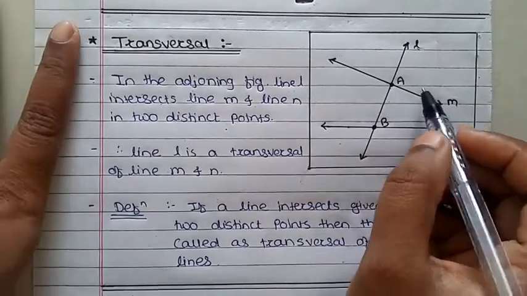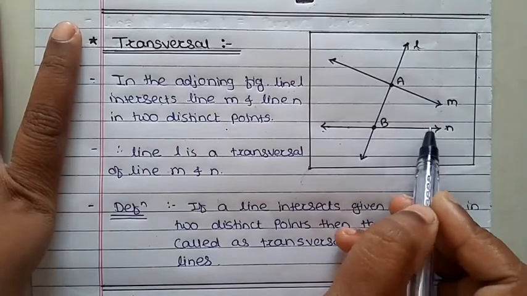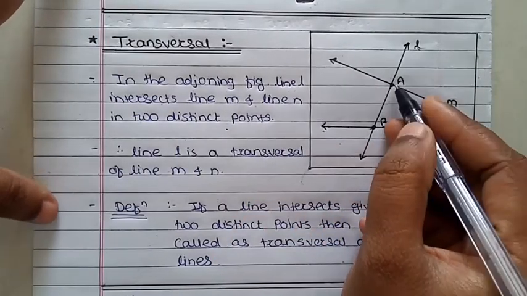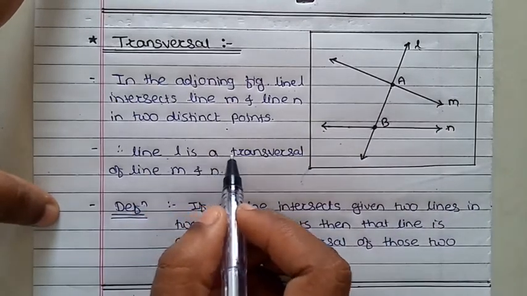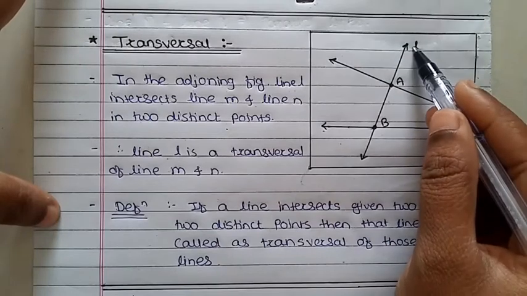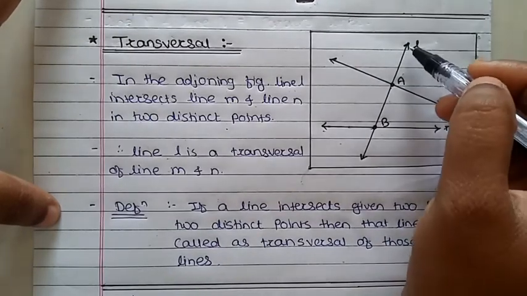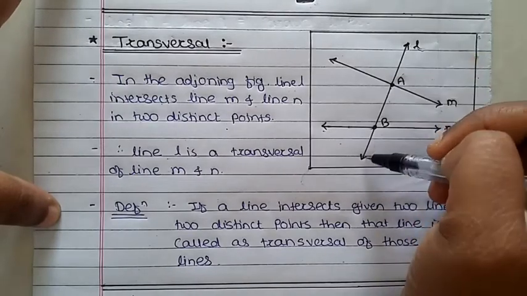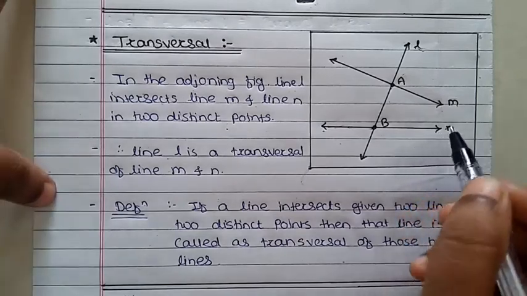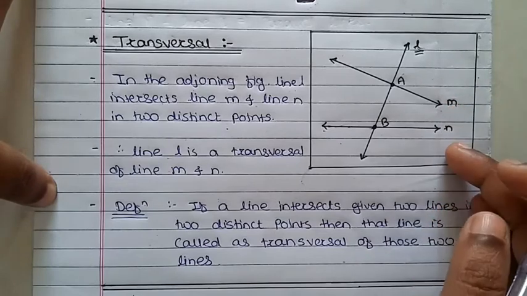The intersection point with line M is A, and the intersection point with line N is B. So there are two distinct points here. Therefore, line L is a transversal of lines M and N. That means line L is intersecting these two lines at distinct points.